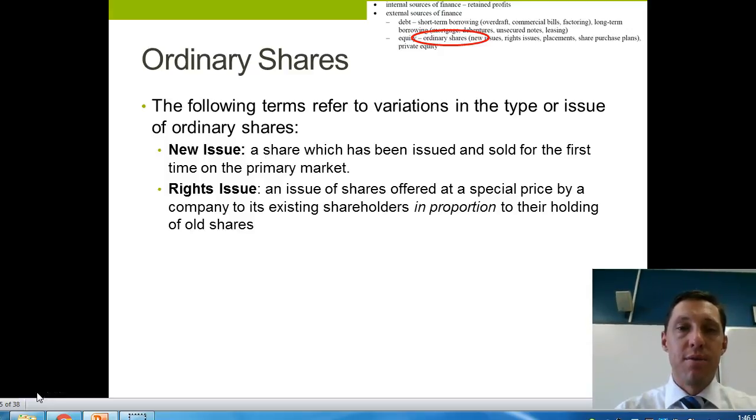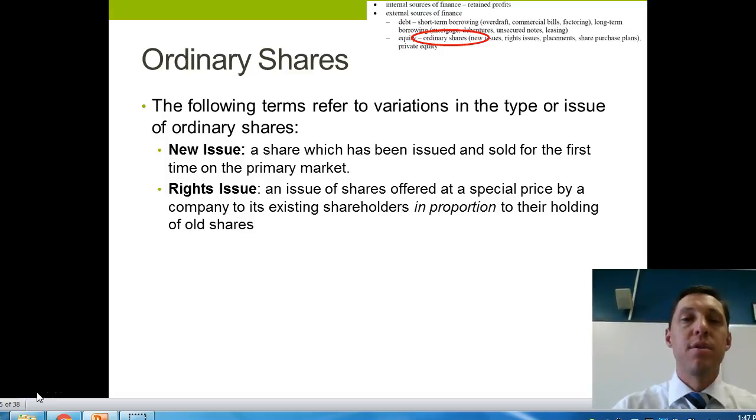A rights issue is a different type of raising equity, so accessing equity as an external source of finance. And a rights issue is when existing shareholders, and they must be existing shareholders, are given the opportunity to buy new shares in proportion to the number of shares that they currently hold, and often at a discount to the current market price.